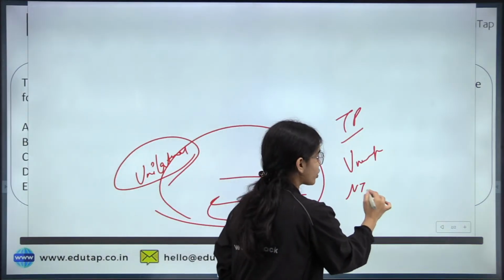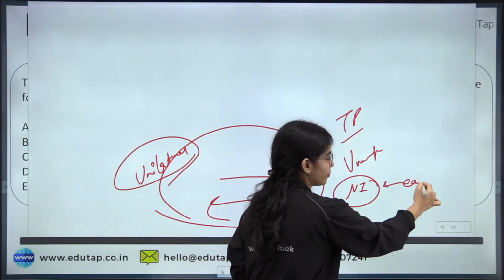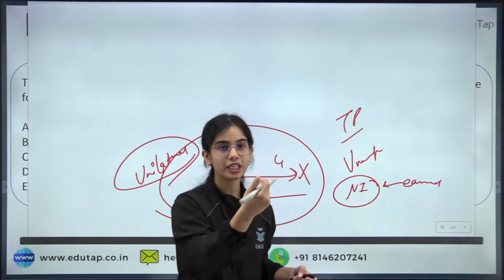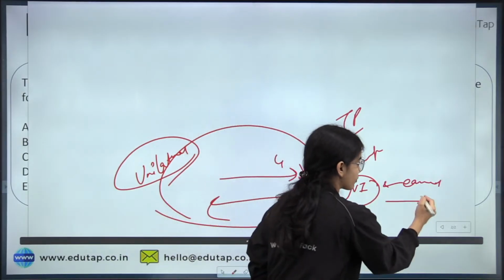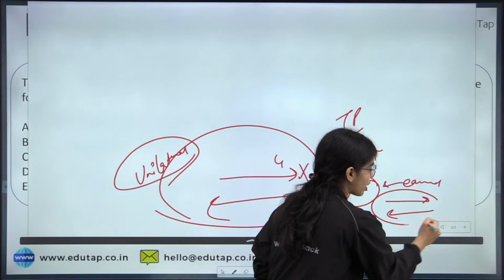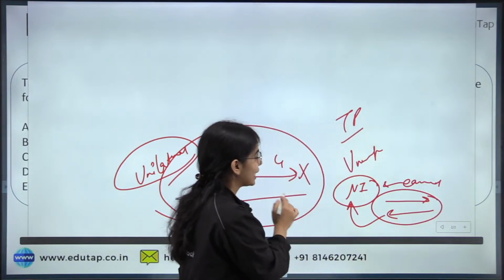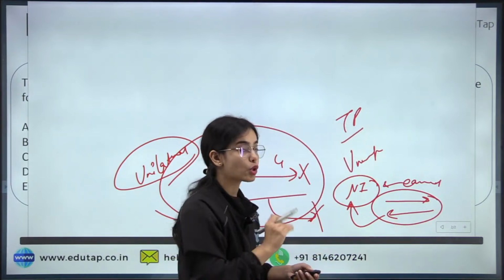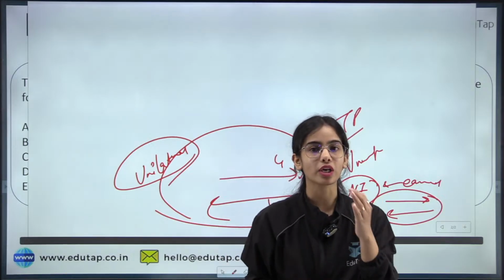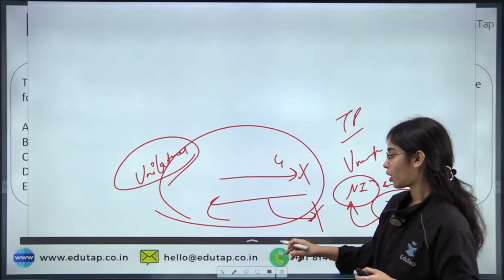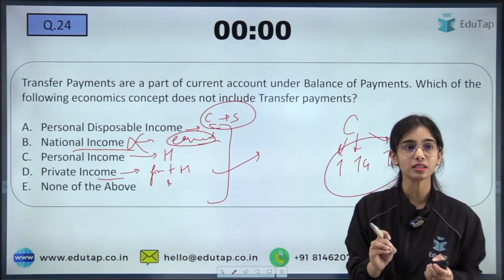National income only includes the earned income, that is when you are providing your service and earning some amount, that is included in national income. That means unilateral income is not included. Unilateral payments are not included in national income. Got it? Is it clear?